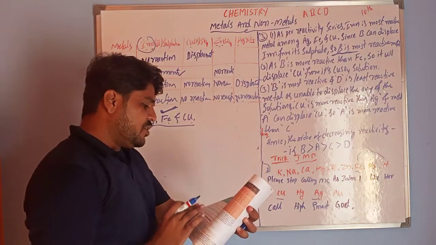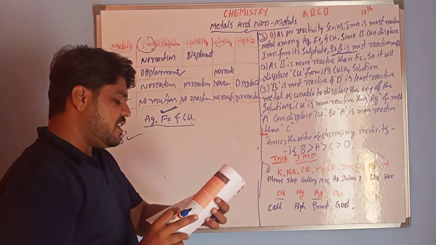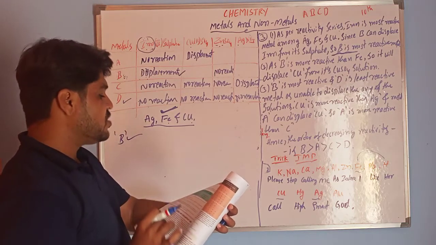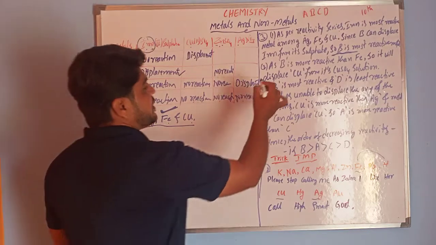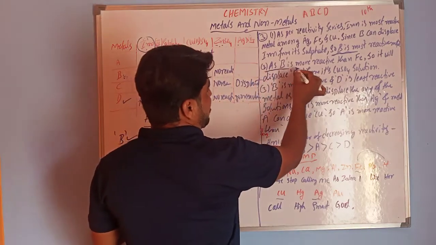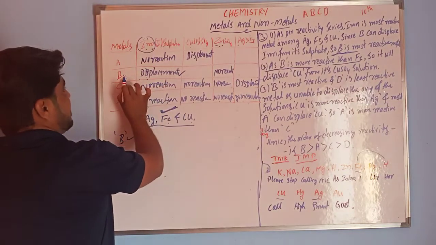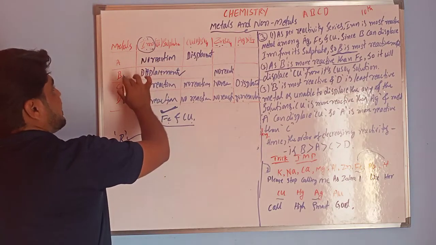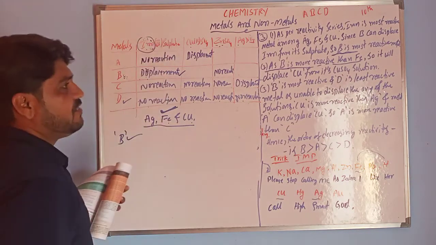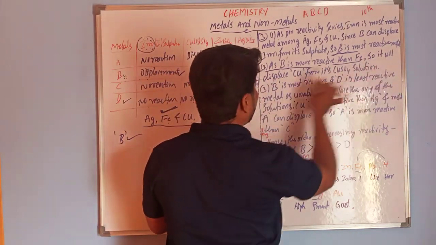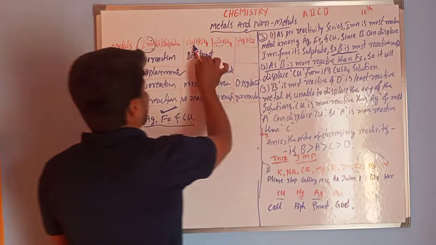Second, what would you observe if B is added to a solution of copper sulfate? See, ma'am, as we know, B is more reactive than iron. So B can displace the iron. We know that B is more reactive than iron, so it will displace the copper also.